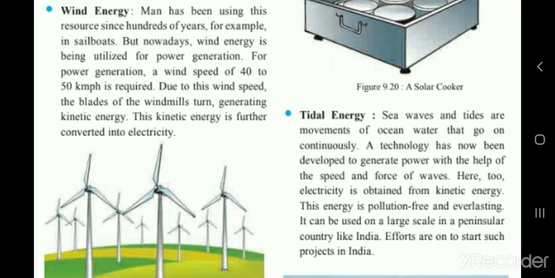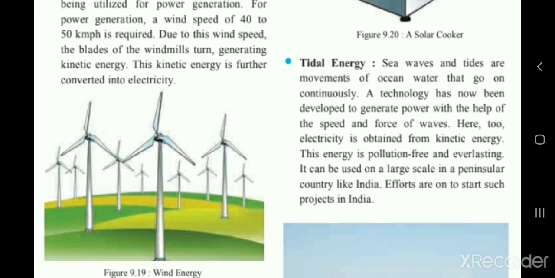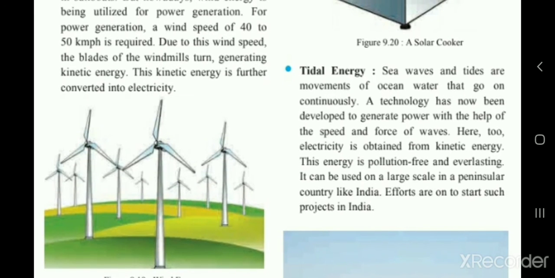But now the wind energy is being utilized for power generation. For power generation, a wind speed of 40 to 50 km per hour is required. Here you can see the windmill, right? If the wind speed is 40 to 50 km per hour, then power is generated.